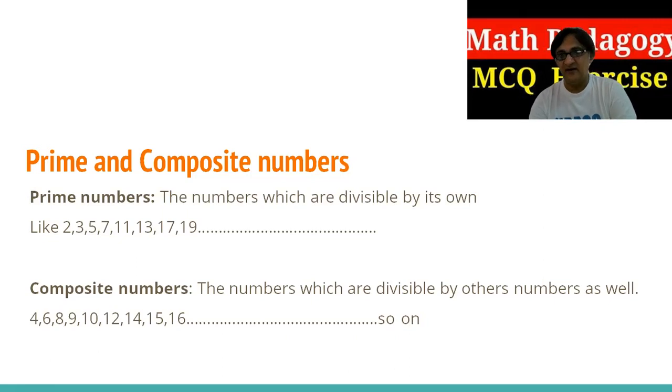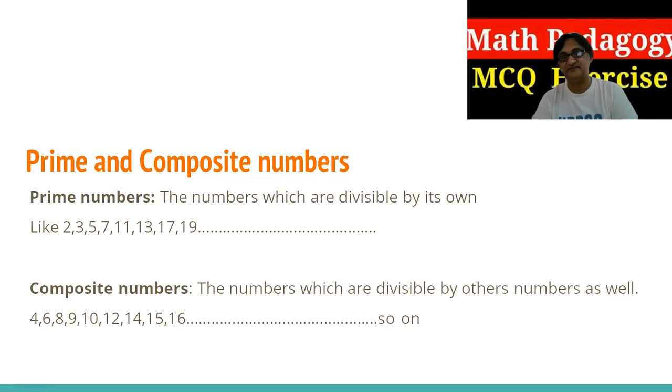So most of the odd numbers are prime numbers. But what about 2? It's the only even number which is a prime number. There's no other number that can divide 2. Then what about the composite number?